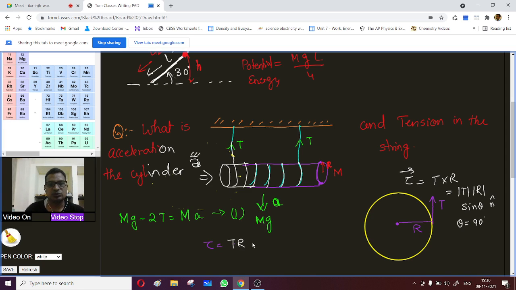Okay, if this torque is acting, what is this torque in terms of moment of inertia? Do you know the formula for the torque in terms of moment of inertia? That is I into angular acceleration, moment of inertia into angular acceleration, right? Do you remember that?